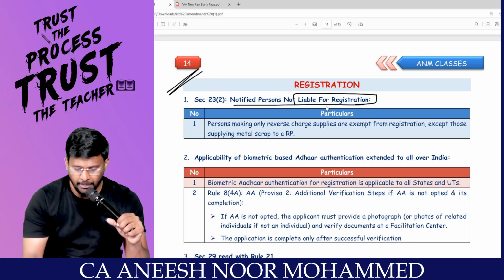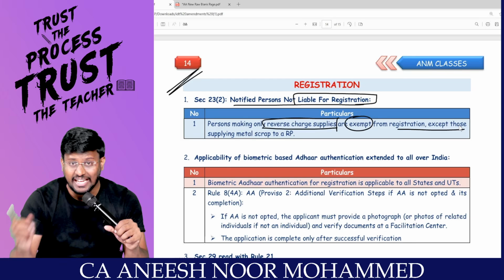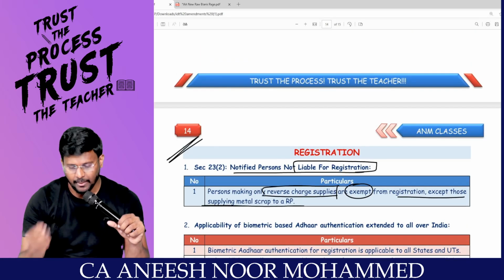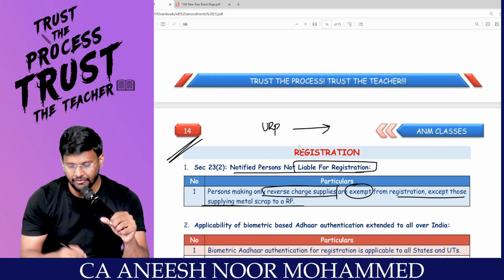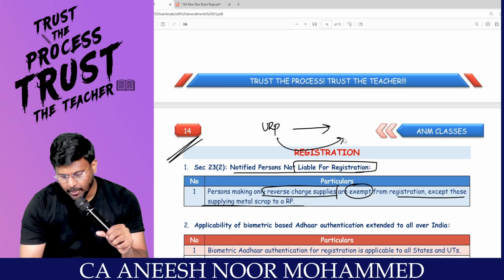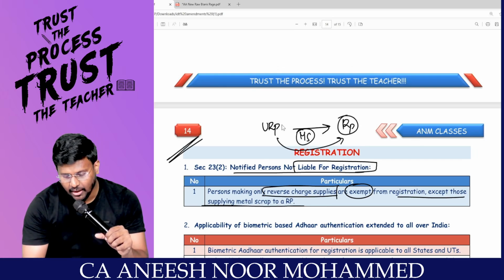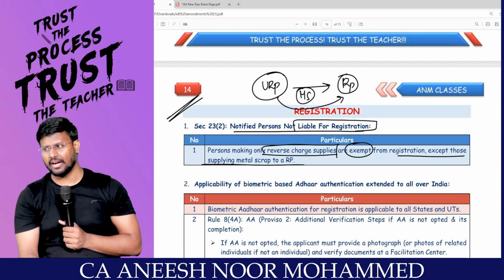Correct? Persons making only reverse charge supply are exempt from registration, except those supplying metal scrap to a registered person. That means if I am an unregistered person, my dear lovable students, supplying metal scrap to a registered person, then I am not excluded from taking registration. That means I have to take registration.